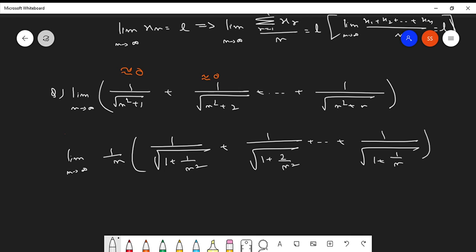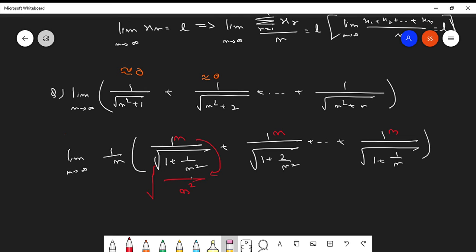I'm writing in this red. So 1 by n, this n goes here, we bring it to the bottom, by n we put the root over n, it becomes square, n square by n square is 1, so I guess now it's clear.